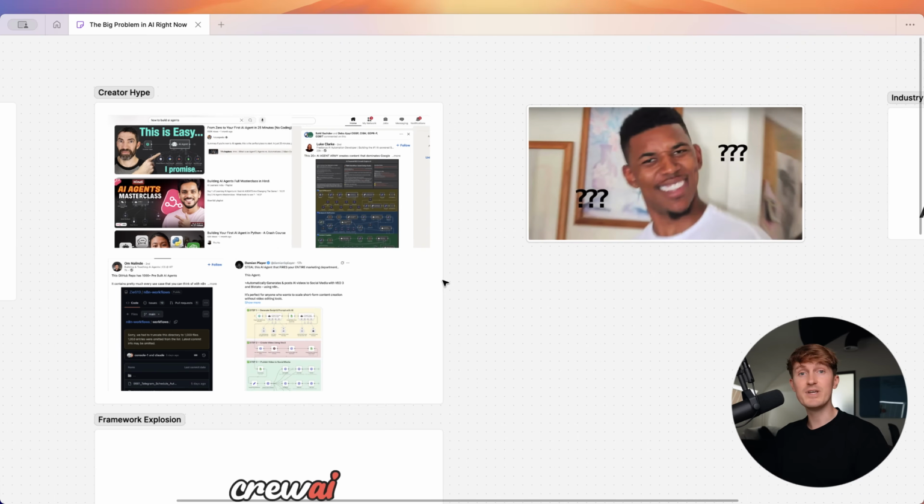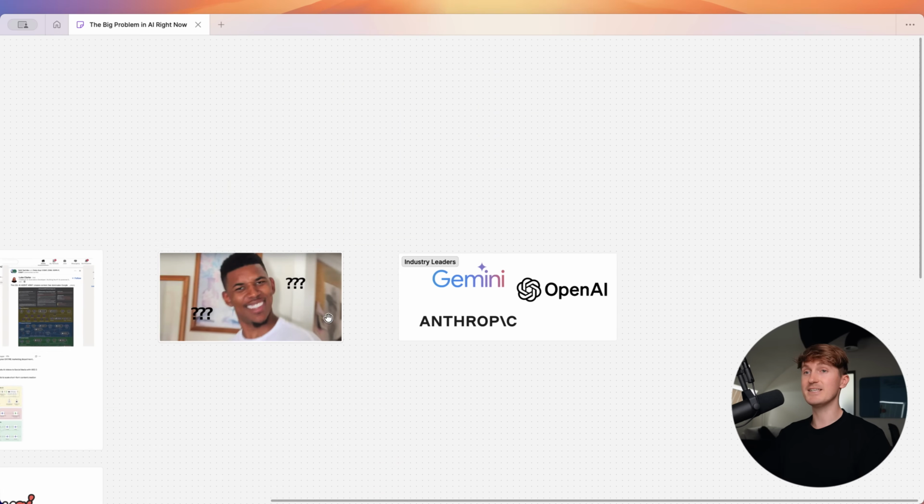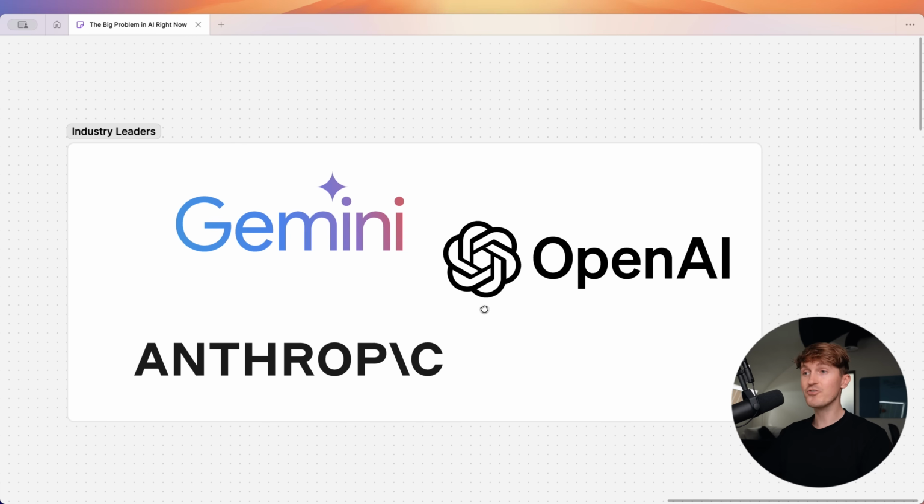While the smart developers realize that everything that you see over here is simply an abstraction over the current industry leaders, the LLM model providers. And once you realize that as a developer building AI systems and you start to work directly with these model providers' APIs, you realize that you can actually ignore 99% of the stuff that you see online, and also realize that fundamentally nothing has pretty much changed since function calling was introduced.